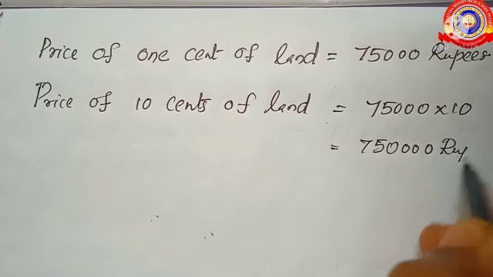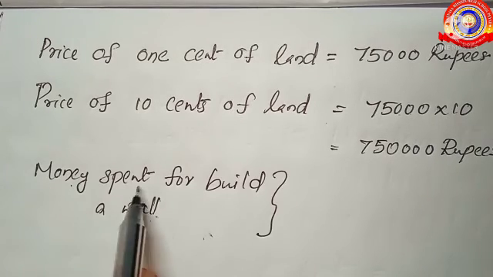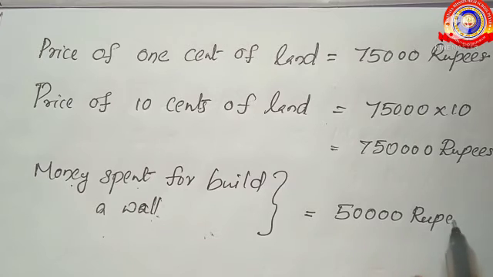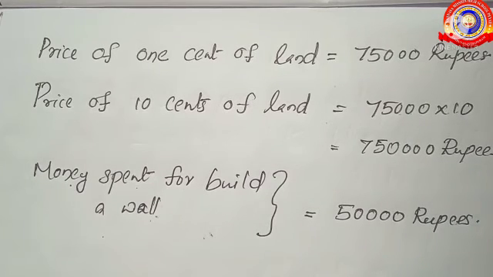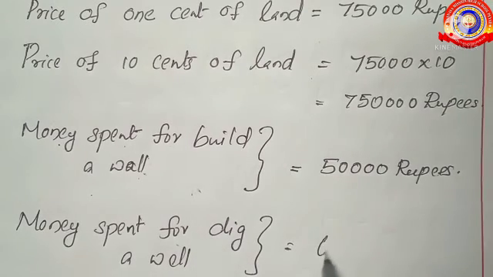Then money spent to build a wall is equal to 50,000 rupees. Then money spent to dig a well is equal to 60,000 rupees.